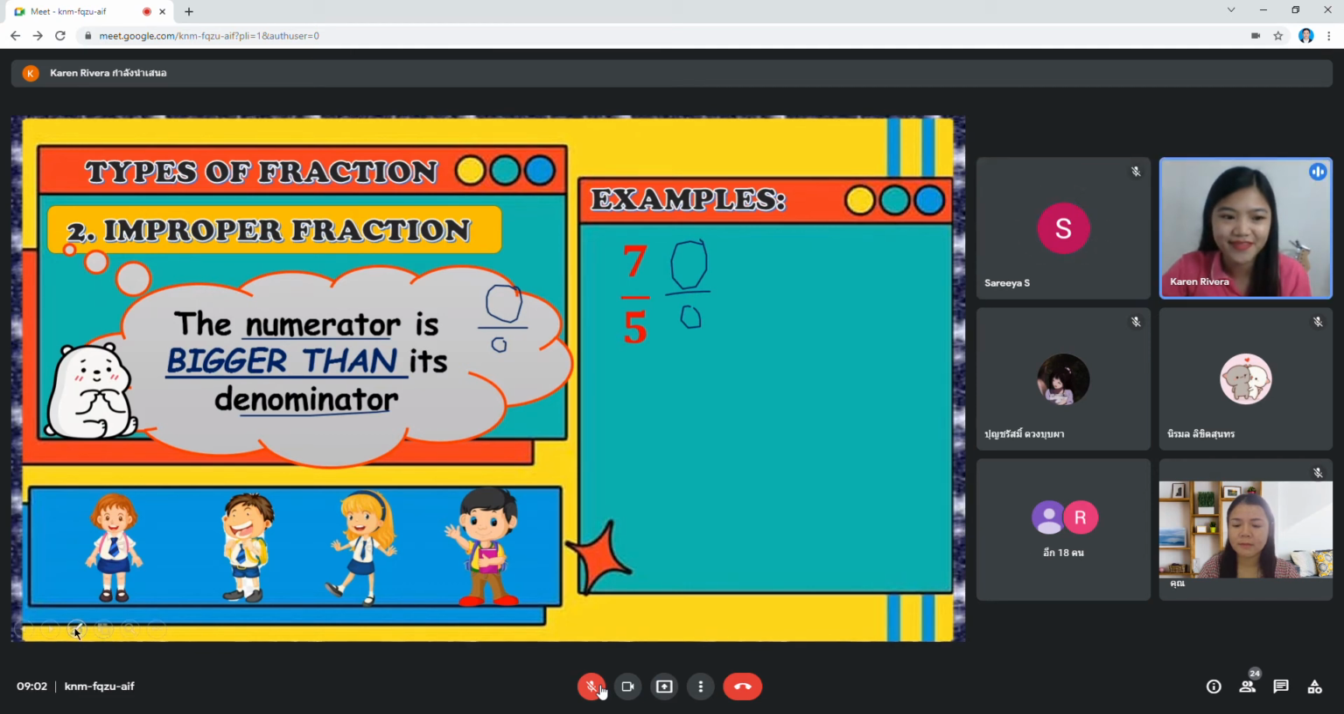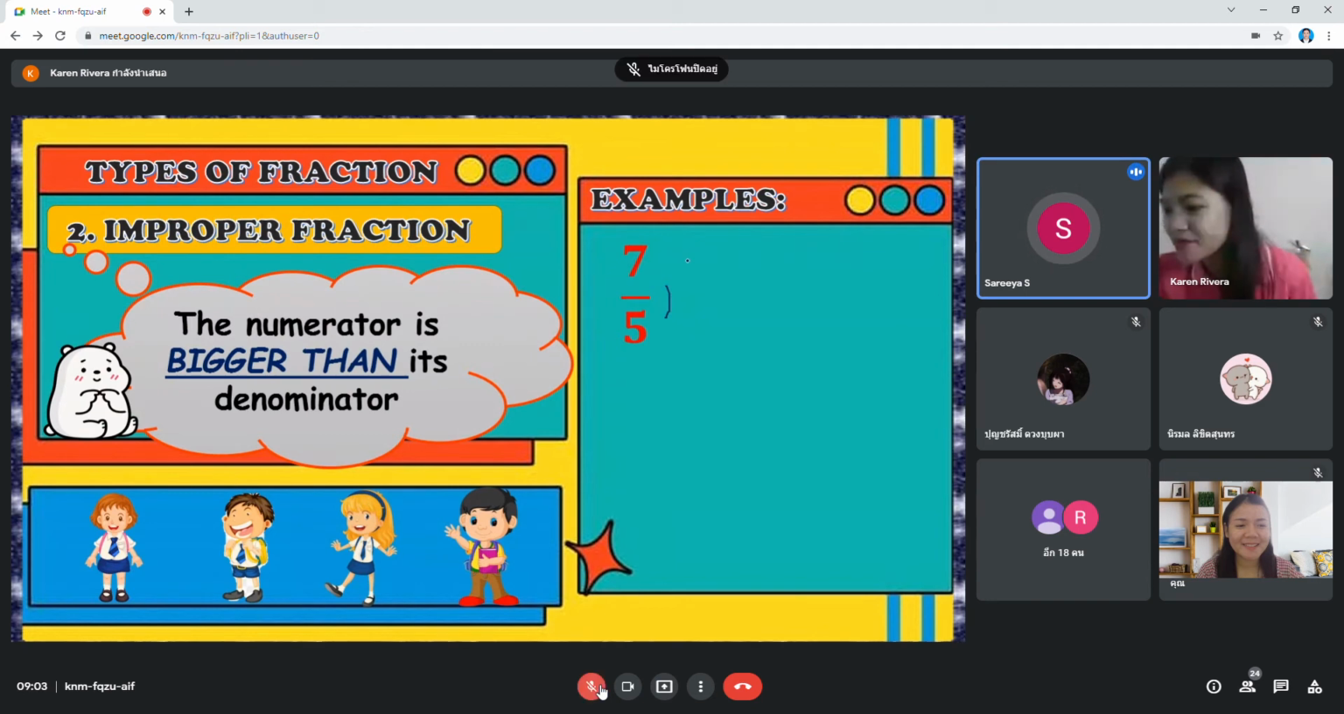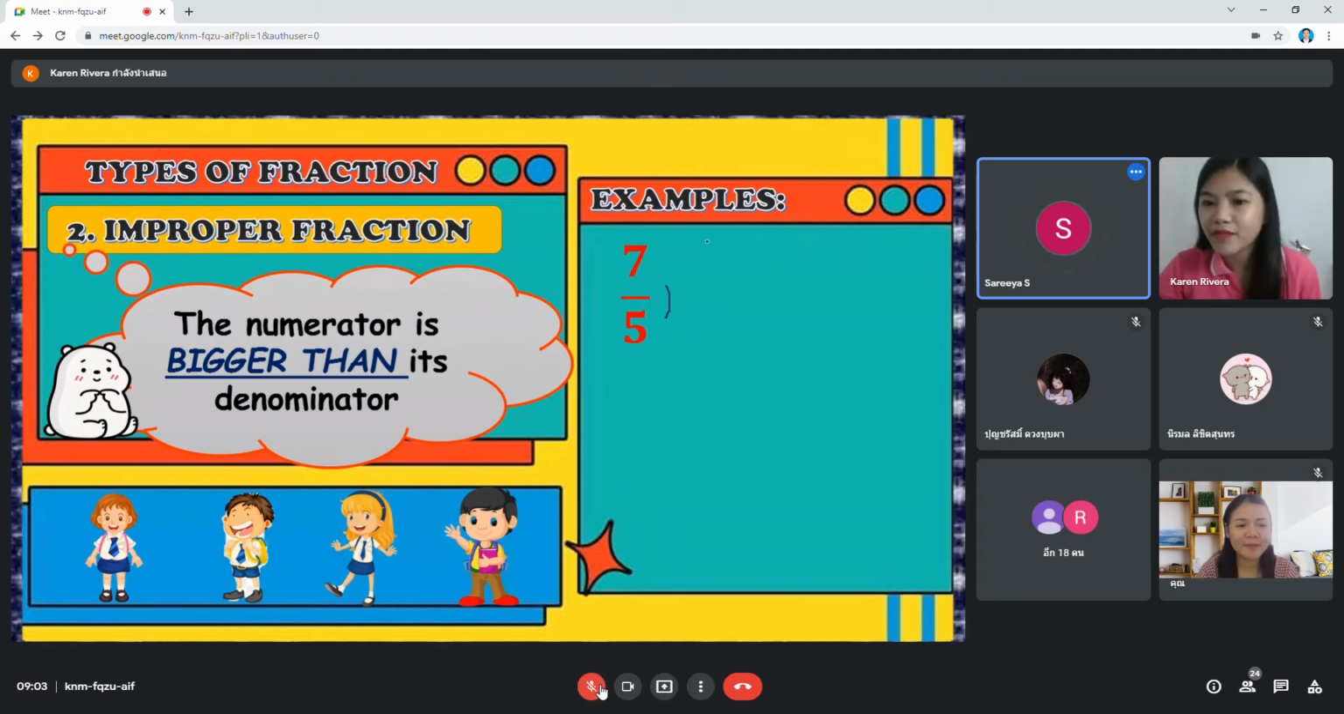Now, if it's easy, can you give me one example? First, I gave 7 over 5. What else? Okay, you need to think. Numerator, denominator. Can you give me an example? 6/4. Yes, very good. 6 over 4, correct. This is an improper fraction.